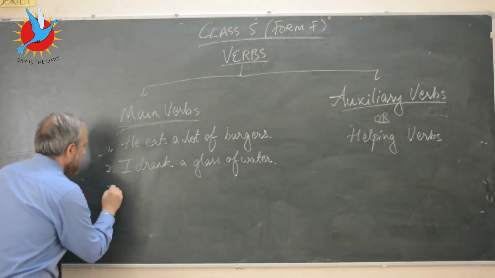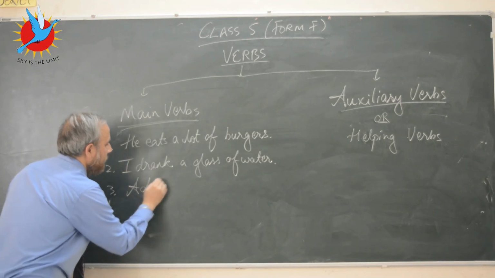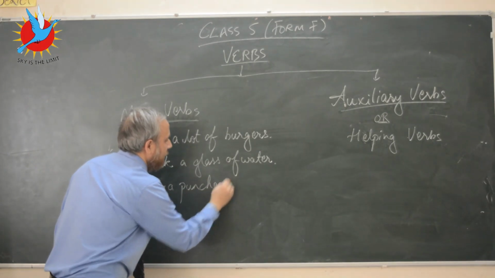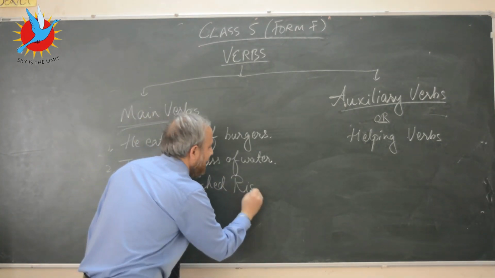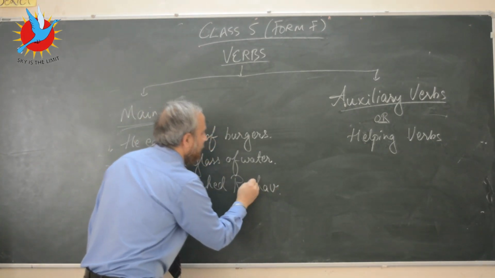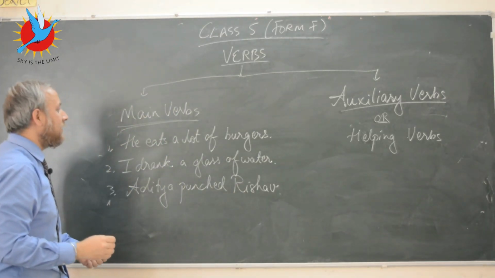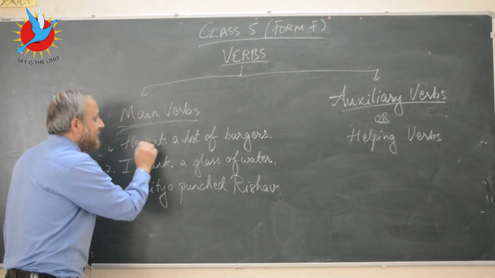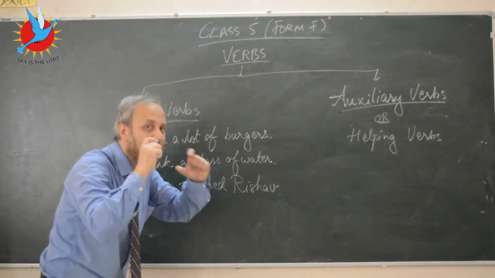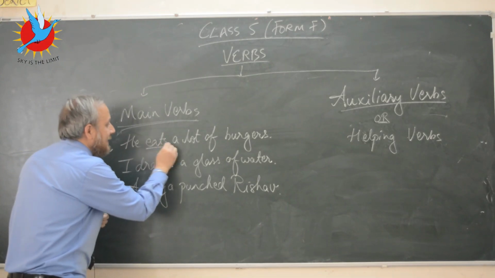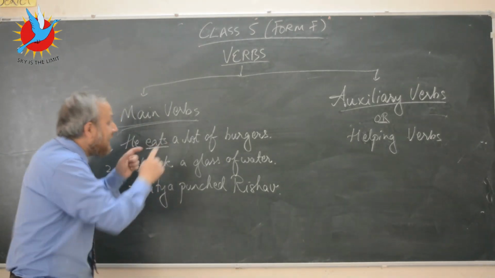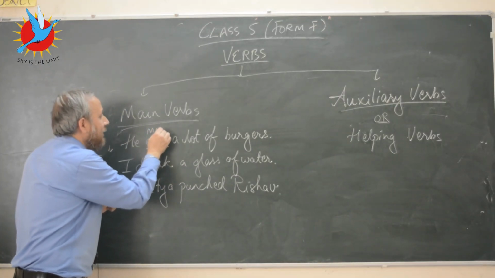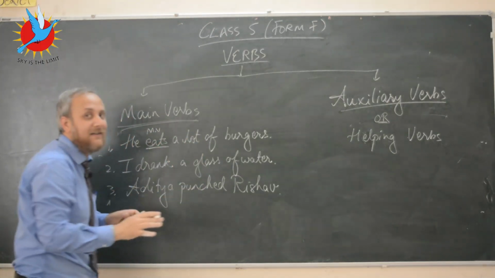Or let's say Aditya punched Rishabh. Now if you look at these sentences, which are the verbs? In the first sentence, he eats a lot of burgers, the action word eats is the verb here. Is there any other verb in this sentence? No. Eats is the main verb because there is no other verb in this sentence.